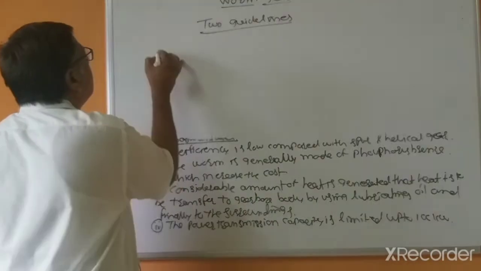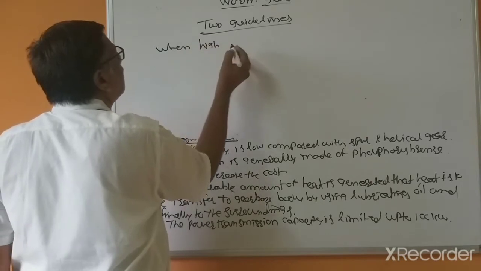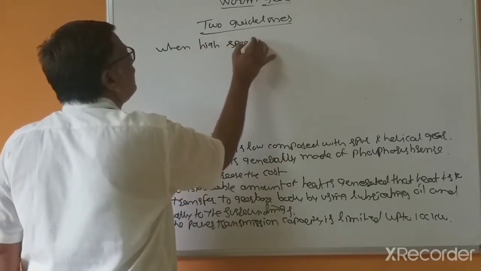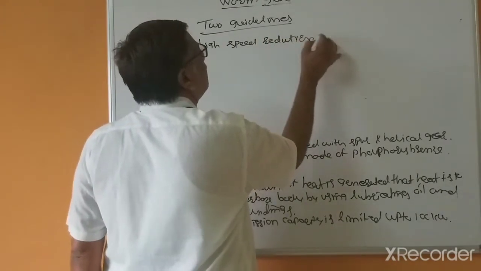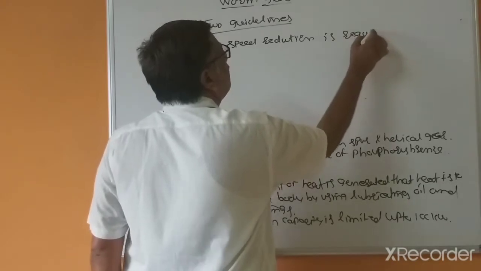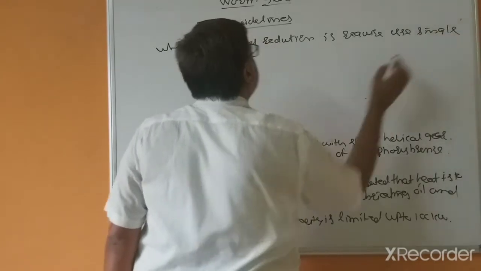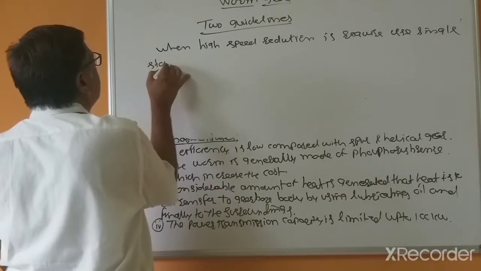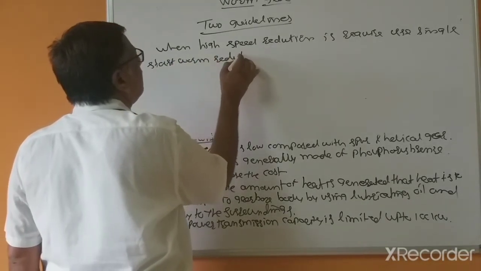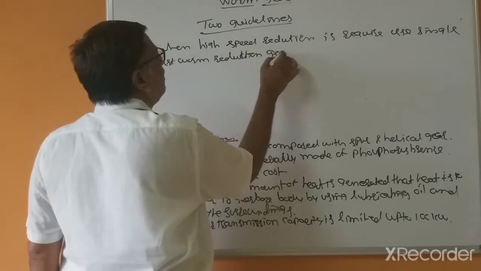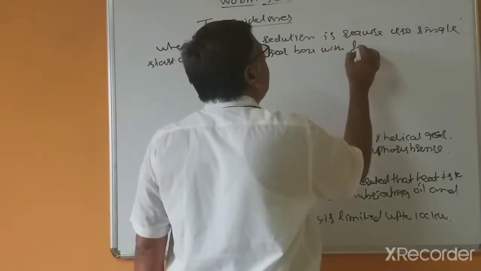When high speed reduction is required, use a single start worm. Reduction gearbox with low efficiency.